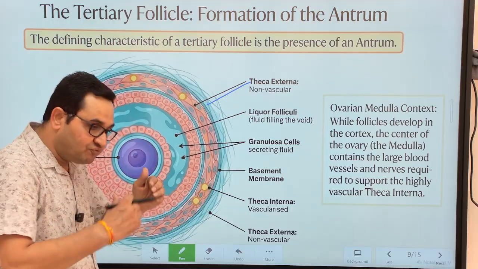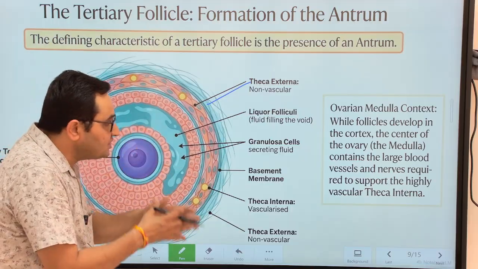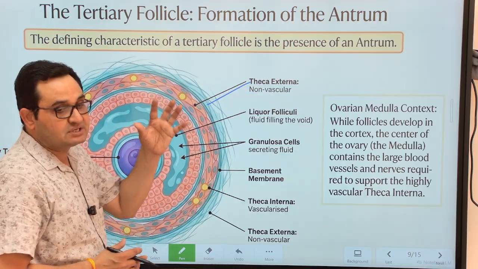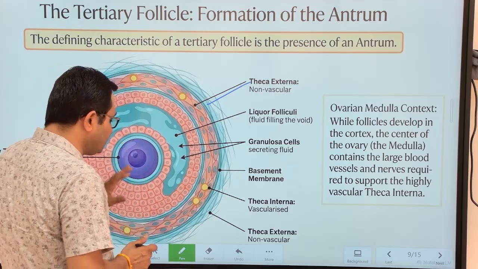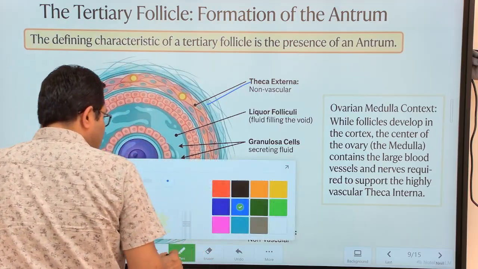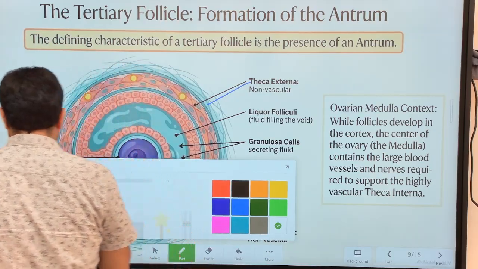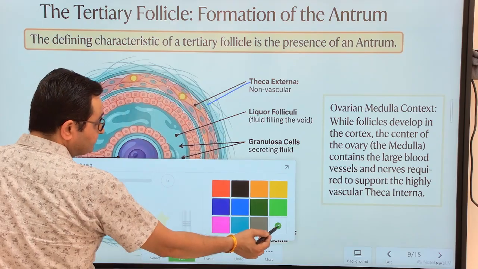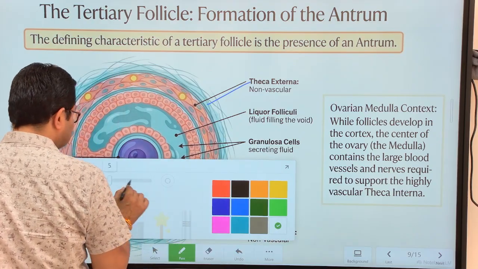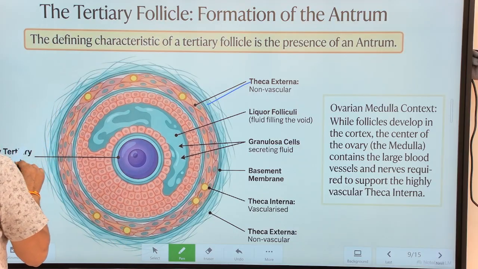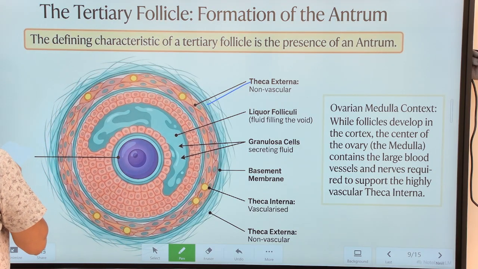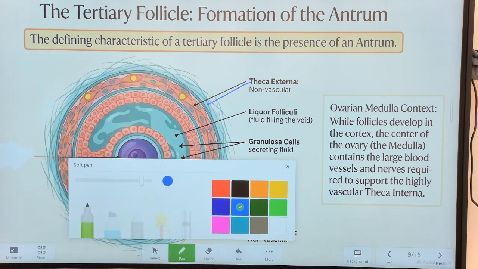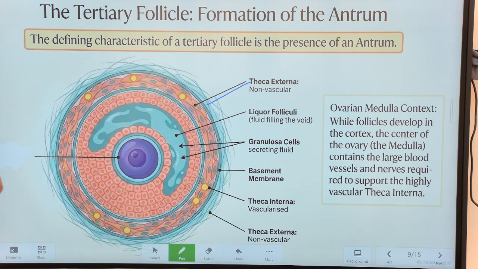But what happens in further development stages within this tertiary follicle?